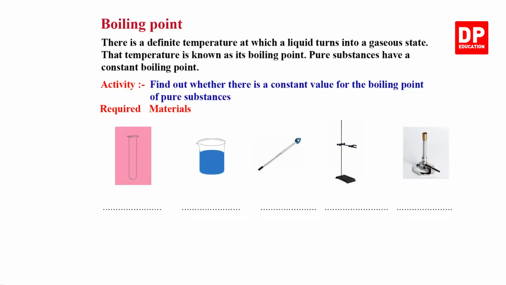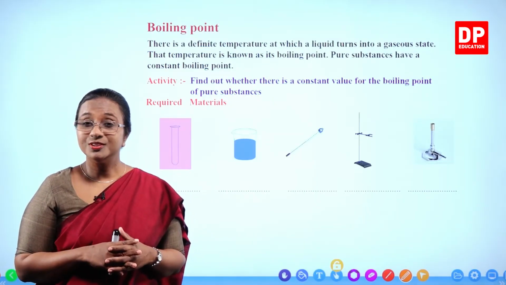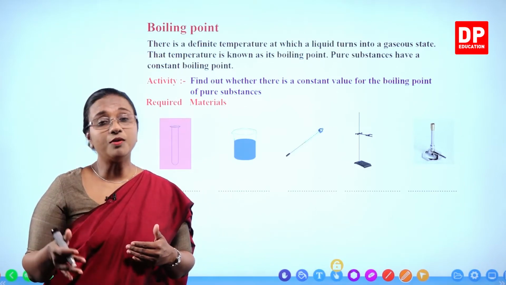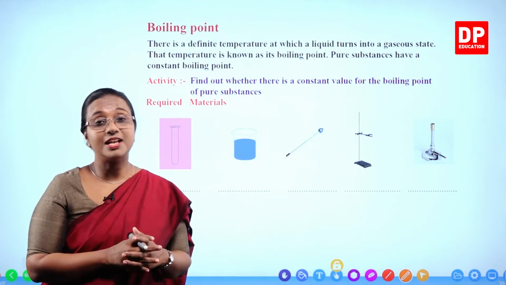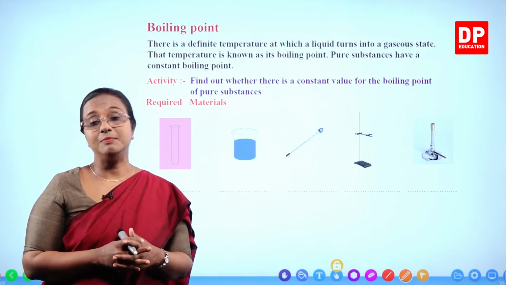Then we have another physical property, boiling point. Now you all know what boiling point is, no? Every day you all drink something hot, either tea, coffee, milk. So you all would have seen an adult at your household boiling water or boiling milk.